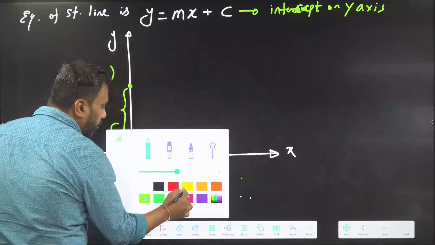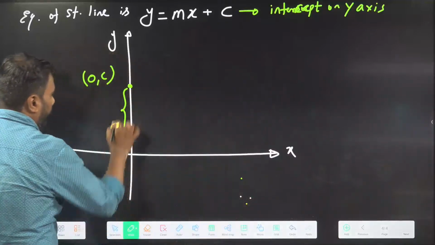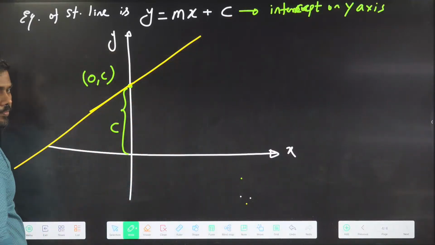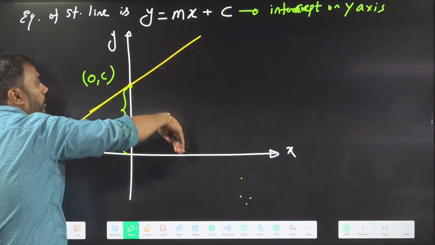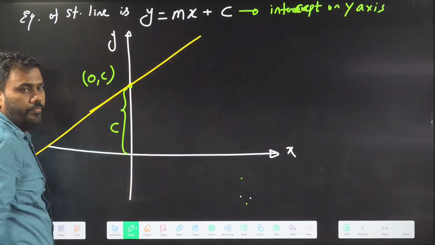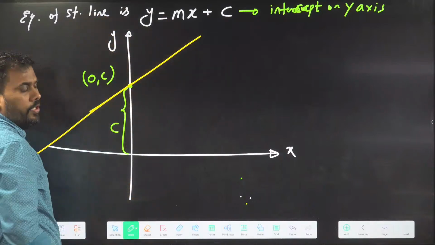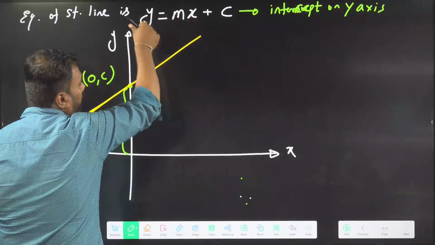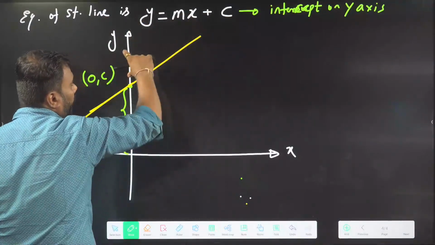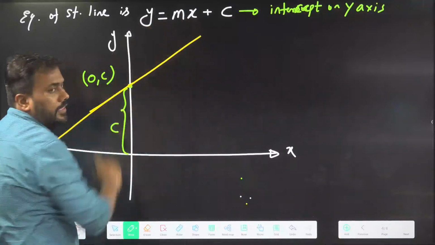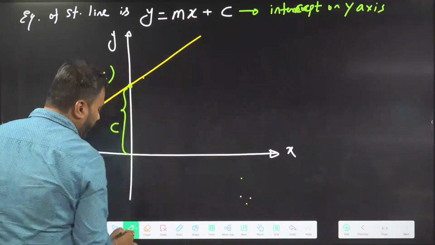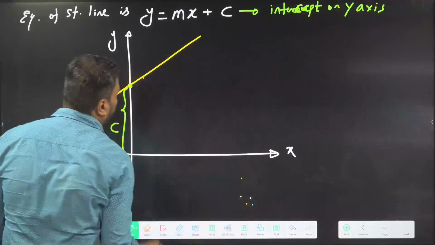It's telling me whether the line is going up or going down. If m is positive, the line will go up. The graph of the line will be like this, and whether it is going up or down is given by this m. If I change x, I will get some change in y, and change in y upon change in x is giving me m. So m gives me the tan of the angle of the line with the x-axis.